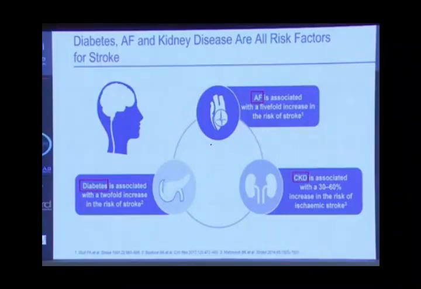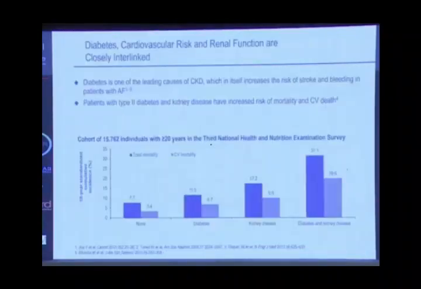You know that atrial fibrillation carries approximately 5 times the risk of stroke. Diabetes 2 times, and approximately 16% of those patients with chronic kidney disease will also have stroke incidence. As you know, in patients who have multiple risk factors, the cardiovascular mortality and morbidity will increase. As you can see here, in those patients, diabetes alone, chronic kidney disease alone, and diabetes with chronic kidney disease, they will have an increase in the cardiovascular and total mortality. So it is important to take the patient as a whole package and treat him to reduce these incidents of bad nasty events.